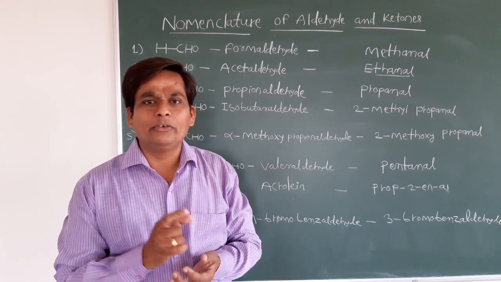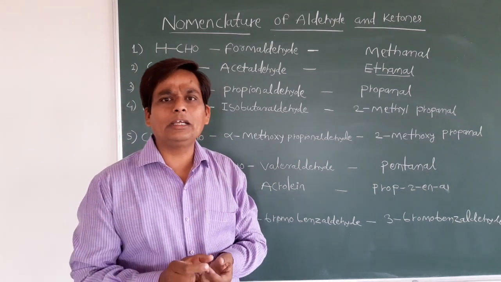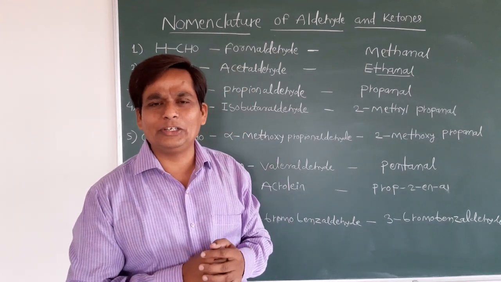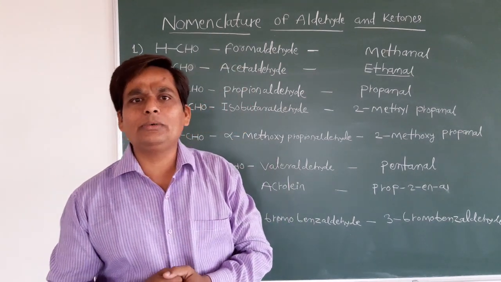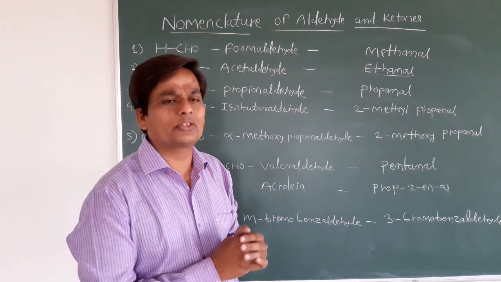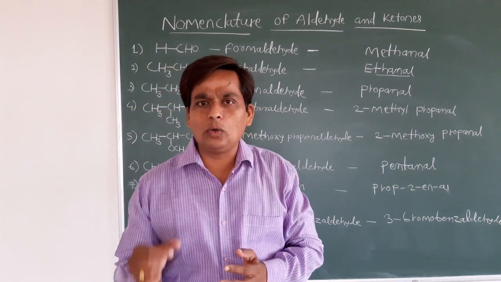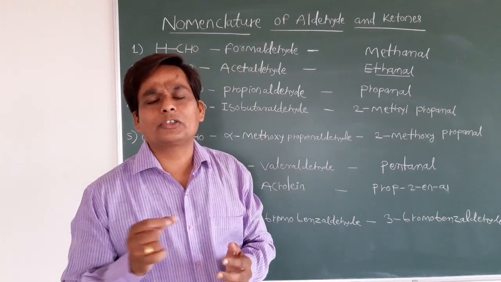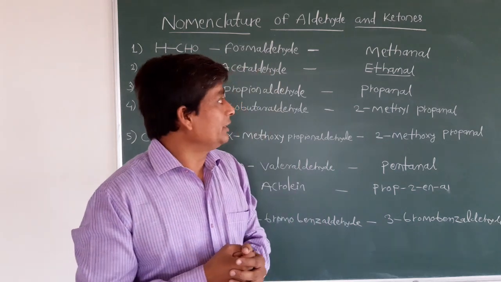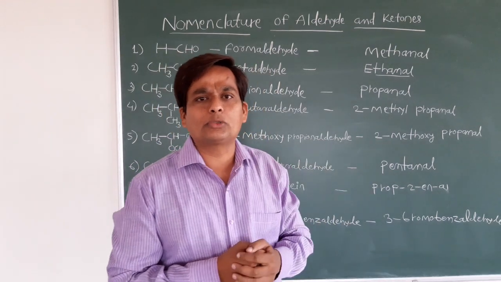When you start the numbering, you first see the branching as well as the functional group. The lowest number should go to the functional group, then branching. Other rules we will discuss one by one as we solve the examples.